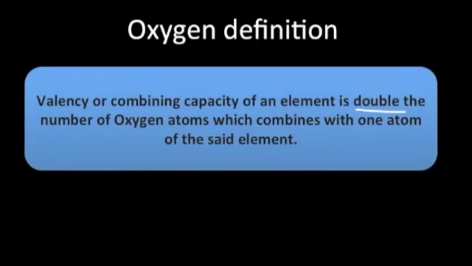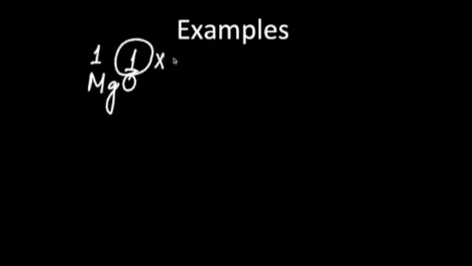We can take some examples to understand this better. Let's say MgO. So here one atom of Mg combines with one atom of oxygen. So what we are going to do to find the valency? We will just multiply by 2. So the valency becomes 2.